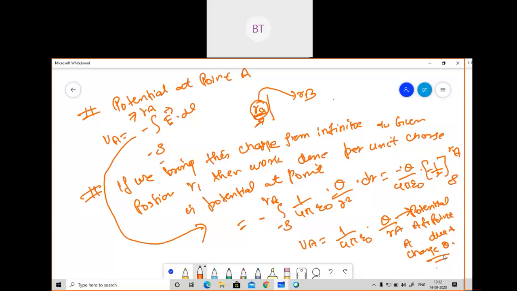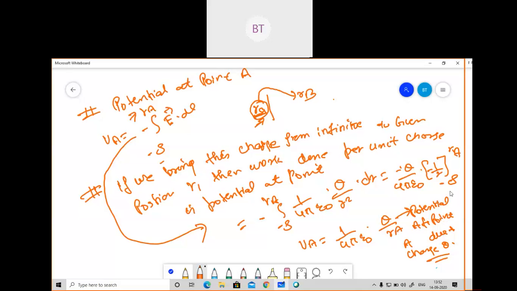One second, let me read your comment. Is it minus infinity or positive? Negative infinity, sorry, I have written it wrong. I forgot, there will be negative infinity.